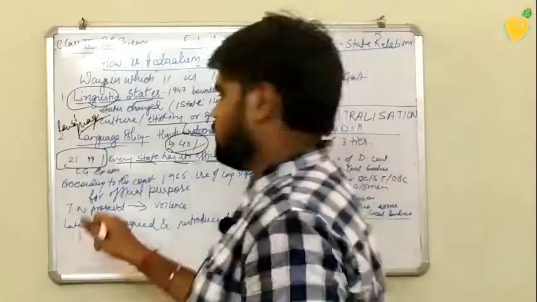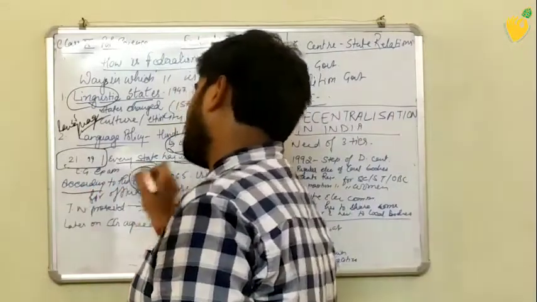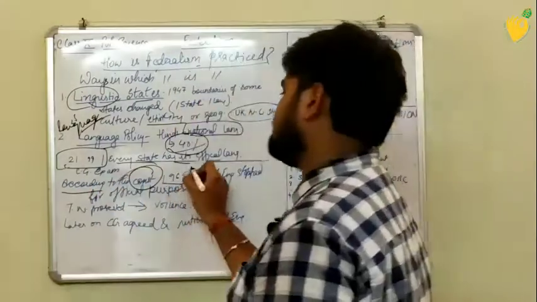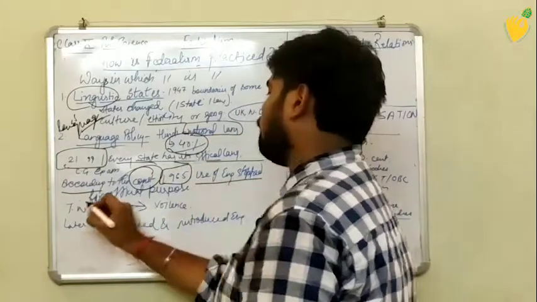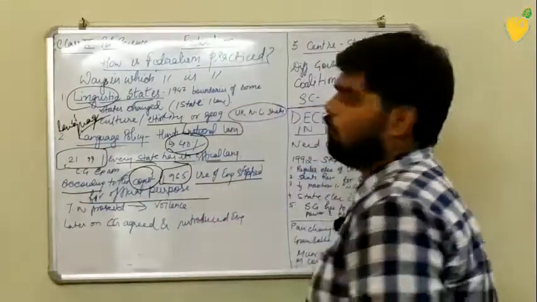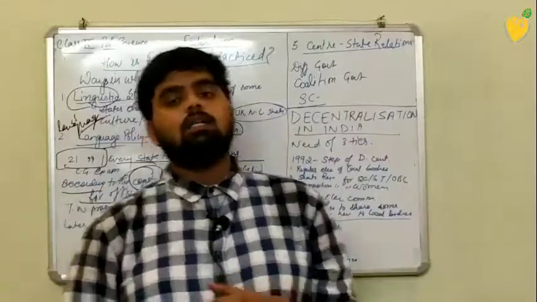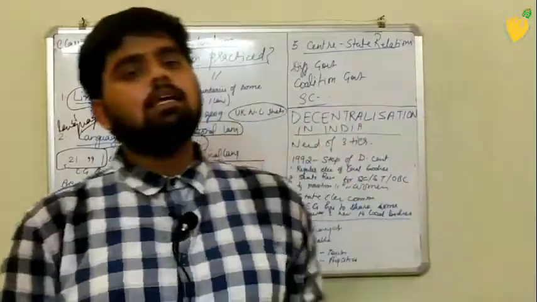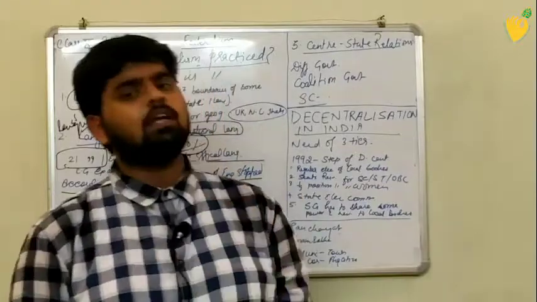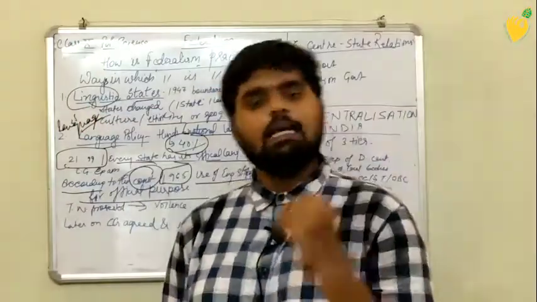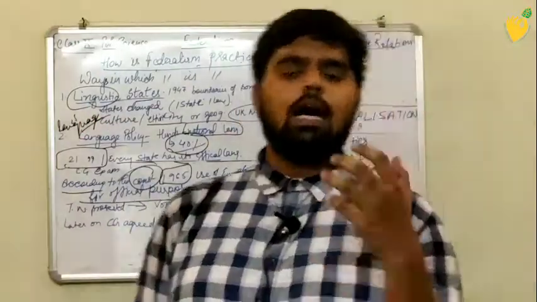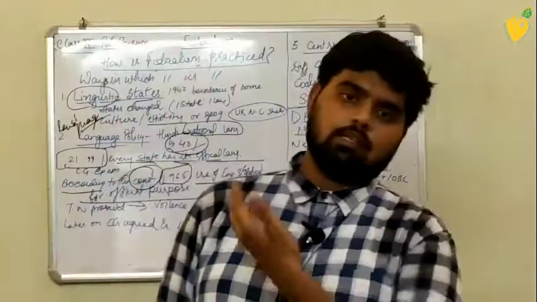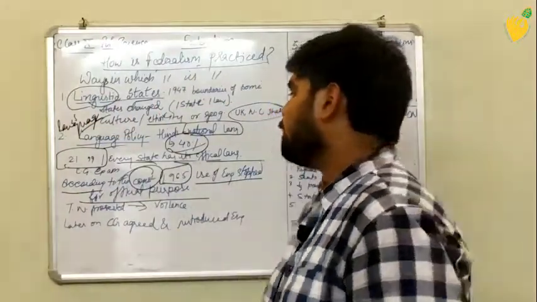According to the constitution, in the year 1965, the use of English was to be stopped for official purposes, and the work was to be done in Hindi.